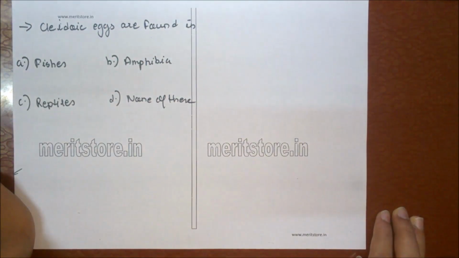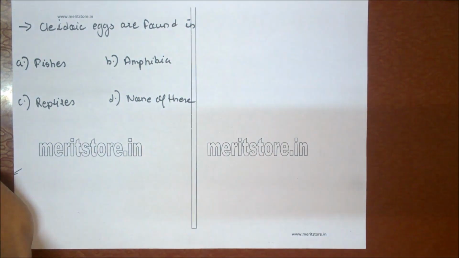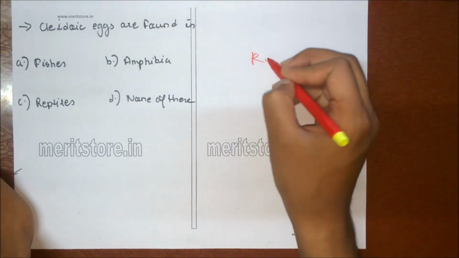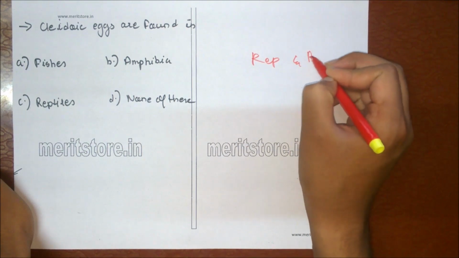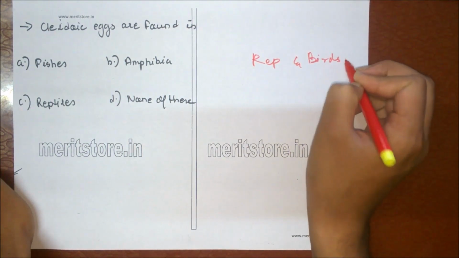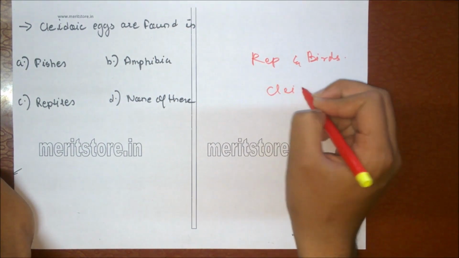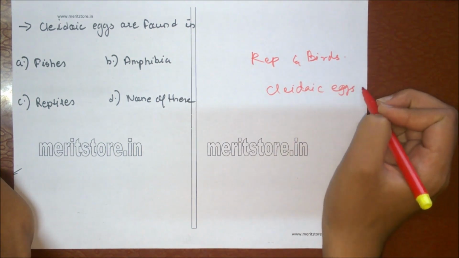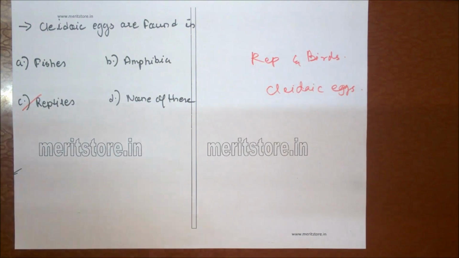Cleidoic eggs are found in A. Fishes, B. Amphibia, C. Reptiles, D. None of these. Shelled eggs are found in reptiles and birds, that is Aves. These are known as cleidoic eggs, the shelled ones. So option C is the correct answer.